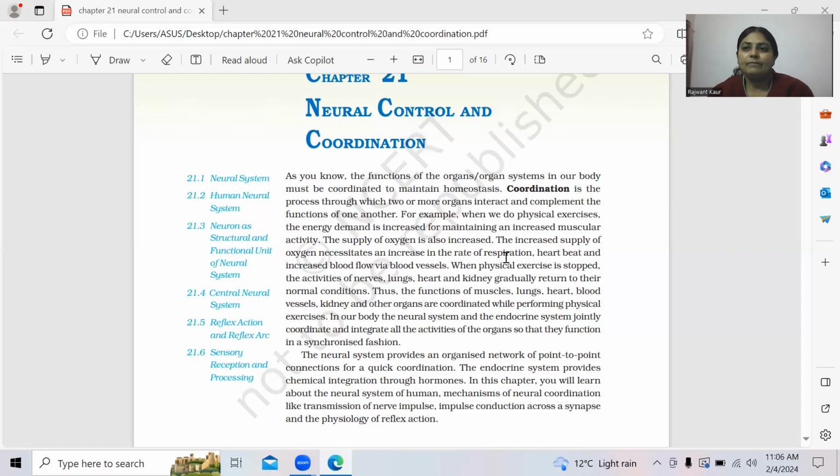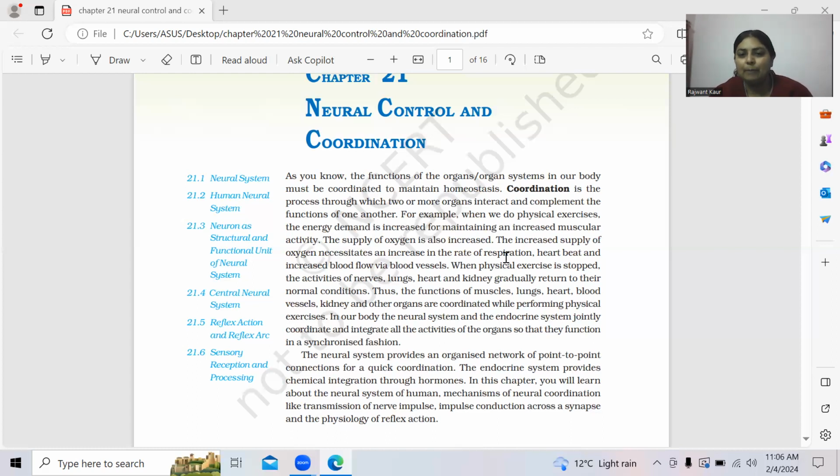Otherwise, the endocrine system, as you know, hormones are actually chemical secretions. So these hormones can easily diffuse through the closed spaces and their effect is long lasting. So now in this chapter, we are only dealing with the neural system.